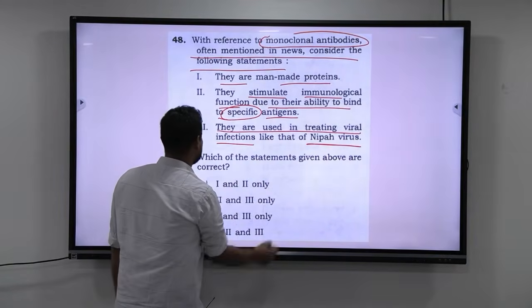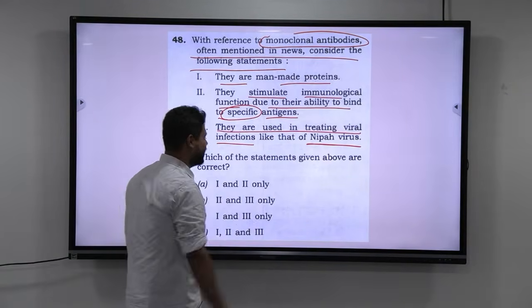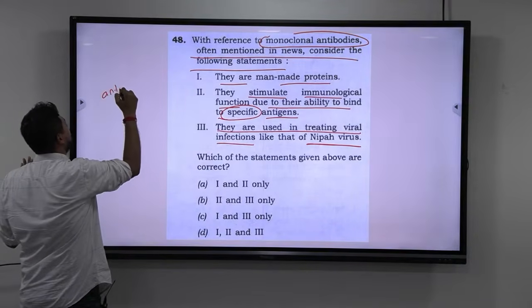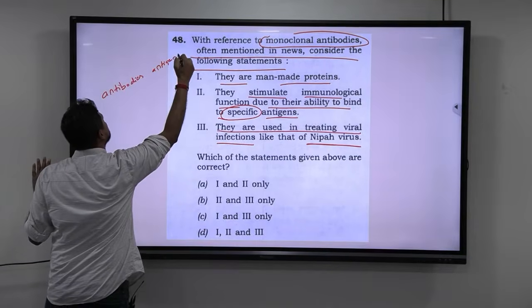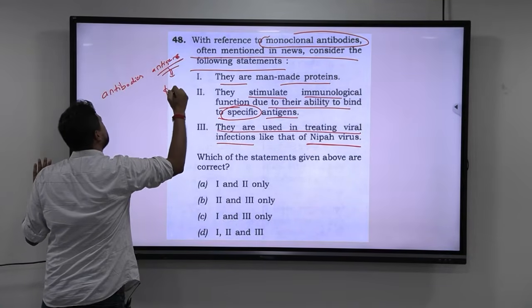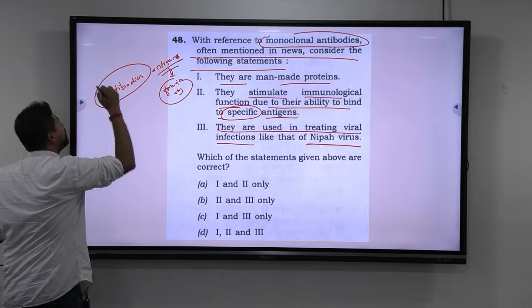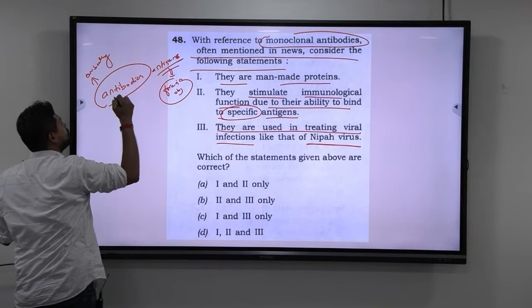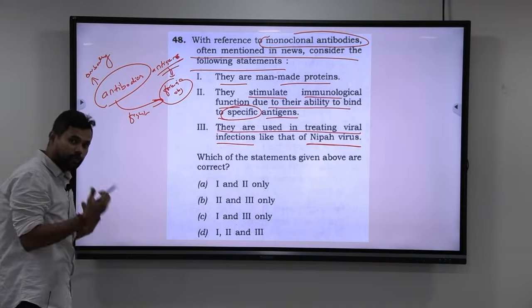Which of the following statements given above are correct? 1 and 2 only, 2 and 3 only, 1 and 3 only, and 1, 2 and 3. Alright, now look at this. Biology, I told you, you should know what is antibodies and you should know what is antigens. Antigens are nothing but foreign objects, and to fight these foreign objects, our body produces antibodies that will fight this foreign object. This is how our immunity works.